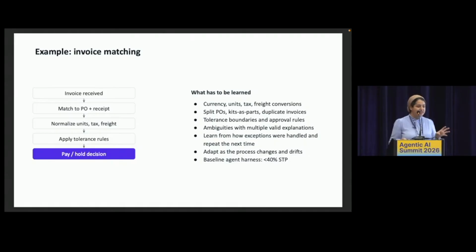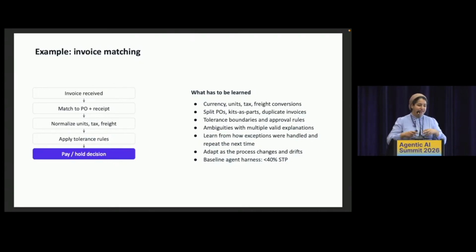I wanted to give you one example of a process that we agentified using this architecture, and that's invoice matching. Very, very large companies receive lots and lots of invoices, and they have to make a very simple decision: pay it or don't pay it. They receive a certain amount of fraud, so they can't pay everything. They also can't sit on it too long, because if they don't pay an invoice in time, it affects the rest of their supply chain. Imagine large companies processing millions of these invoices every month.